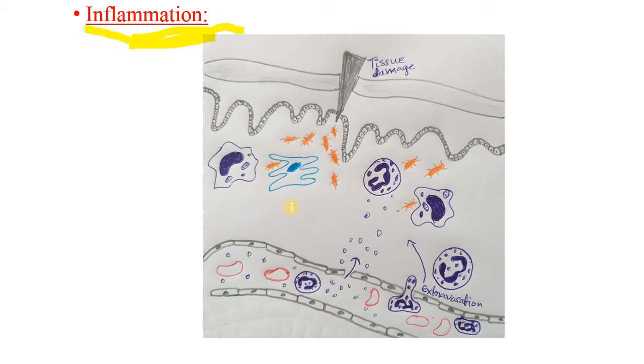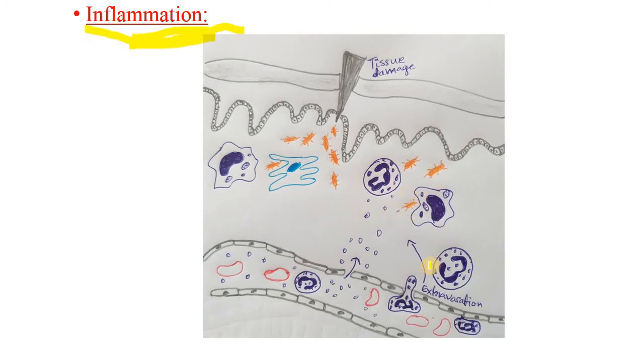These induce the endothelial cells to express adhesion molecules, which increases extravasation, and now the leukocytes, that is neutrophils and monocytes from the blood, will enter into the site of infection.